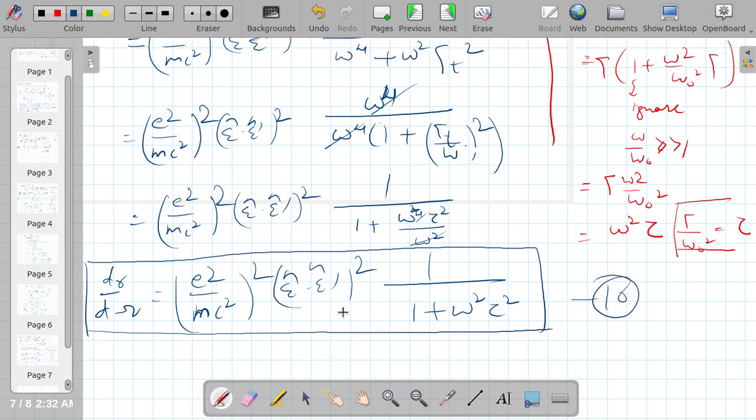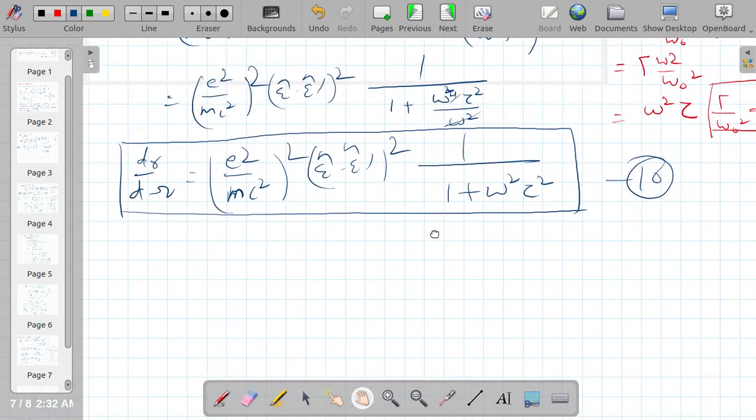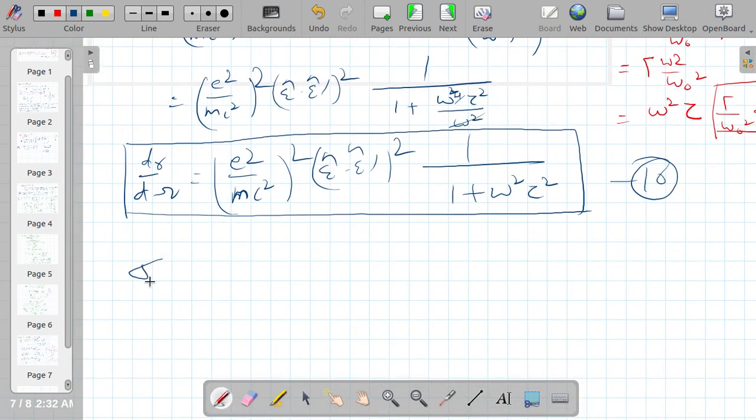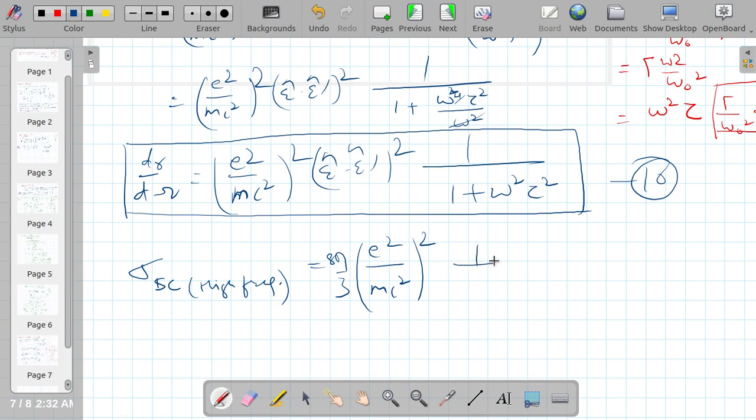Similarly, I can calculate the total scattering cross section. The total cross section at high frequencies, I'm defining it at high frequencies, is equal to E square over mc square, as we did in the earlier case, 8 pi by 3 will be sitting with it, and 1 over 1 plus omega square tau square. Let me call this equation number 11.